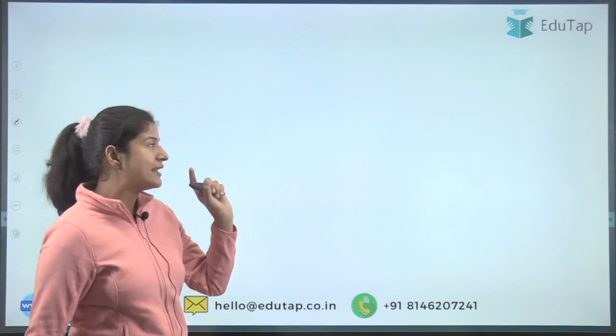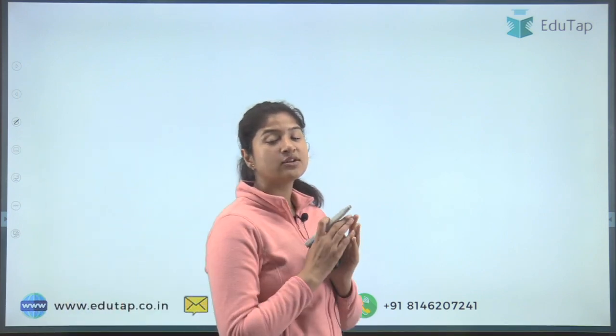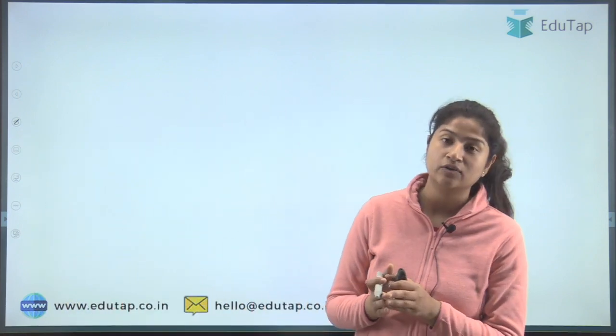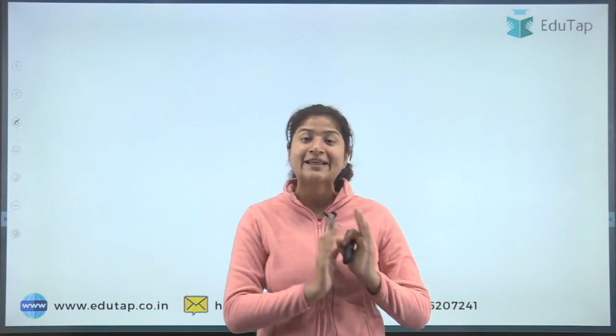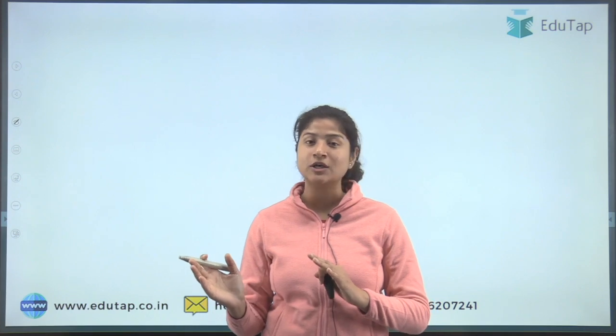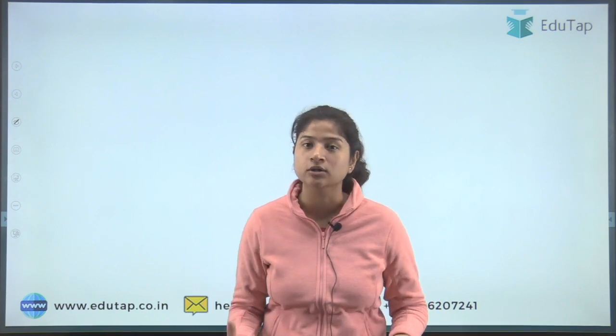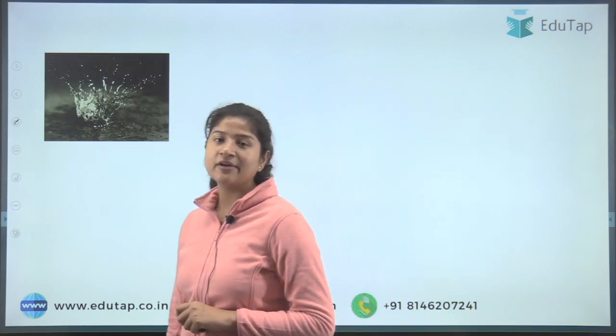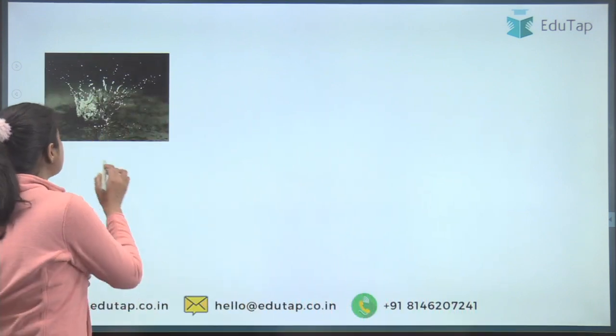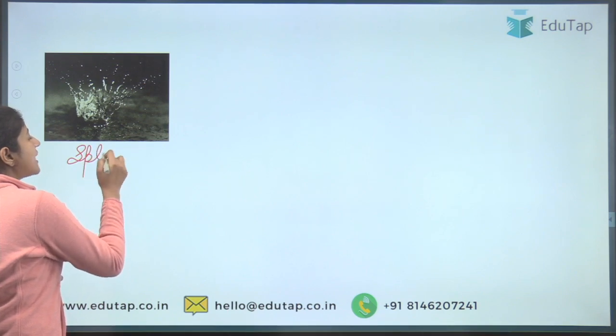Now let's understand what the different types of erosion are. See, these erosions that we are going to study, and that were asked in the question, are all soil erosion that is caused by the agent water. All right, so water has a major role to play. So the first one that we are looking at is splash erosion.